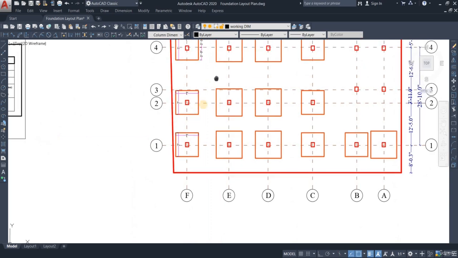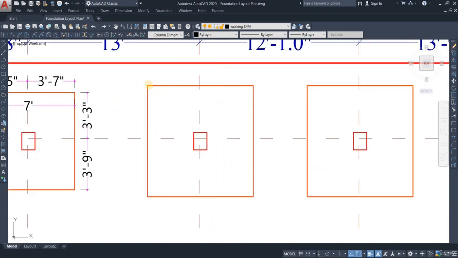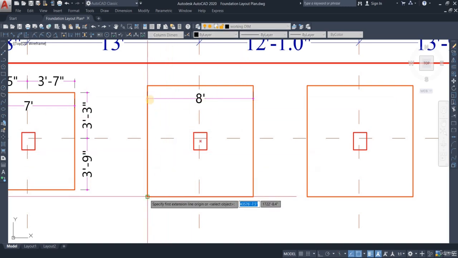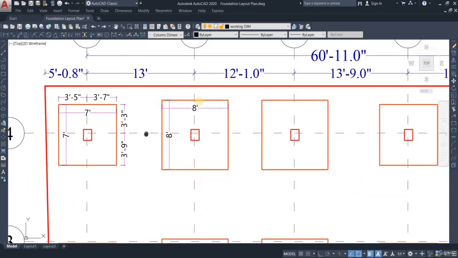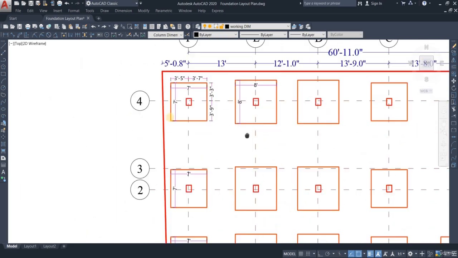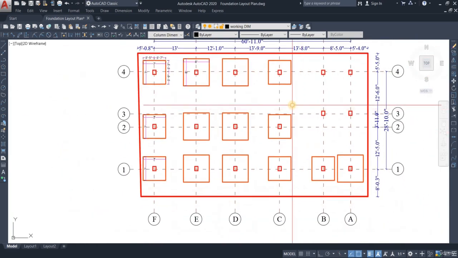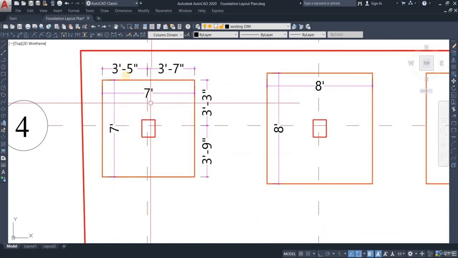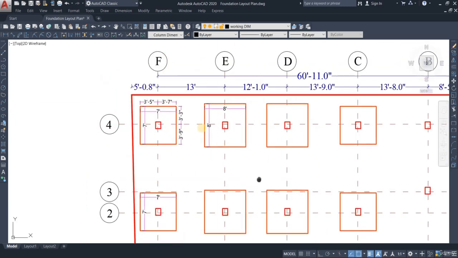There you go. Alright, so this is what we're going to do for each and every single foundation right over here. So I think you have already got the idea of what to do from this single example, and you will be able to do all of this by yourself. And I hope you're going to practice it and do it all by yourself. And still, if you think that no, I want to see someone else do it, then you can check out the next video where I'm going to do this step by step. But in this video, I'm not going to do any further, since I have already given you the idea of how to draw the detailed dimension of a foundation. Alright, so that is it for this video.